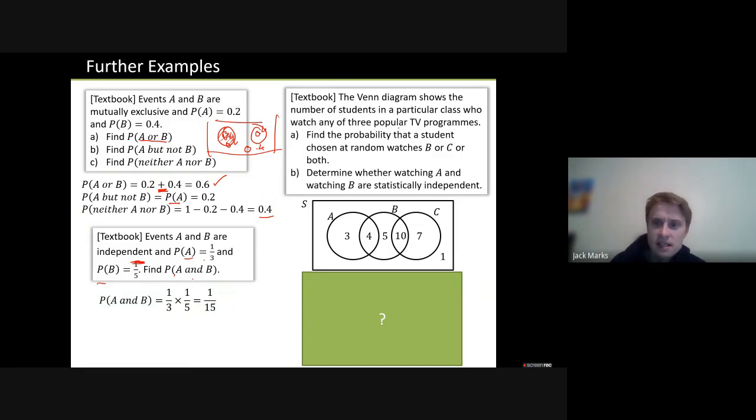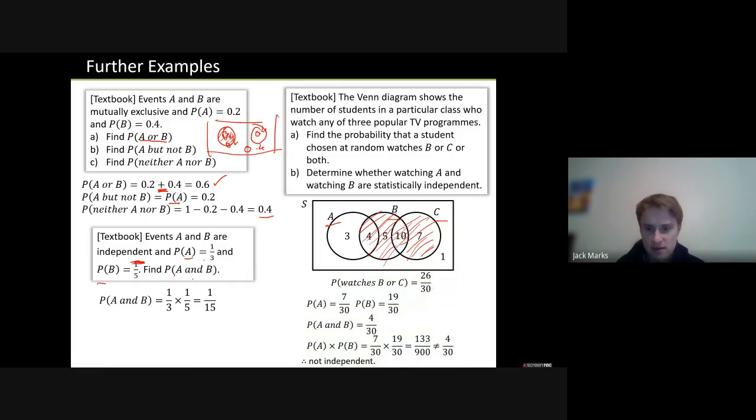The Venn diagram shows the number who watch 3 programs, A, B, and C. Find the probability that a student chosen at random watches B or C or both. Well, B, or C, or means shade more, or both. Well, I don't actually need to shade anything there because I've already shaded both, haven't I? But I mean, that's what both looks like. So that is 9, 19, so that seems to be 26 to me, okay? 26 over 30.